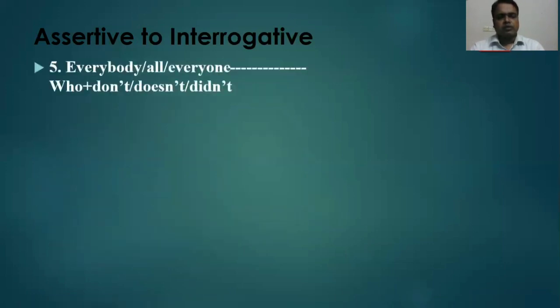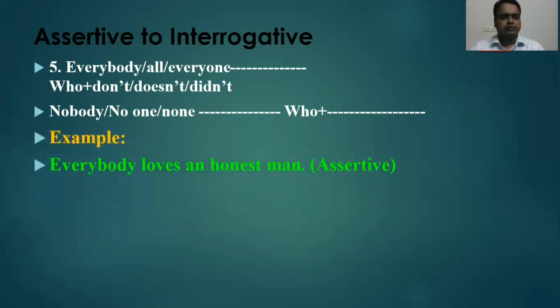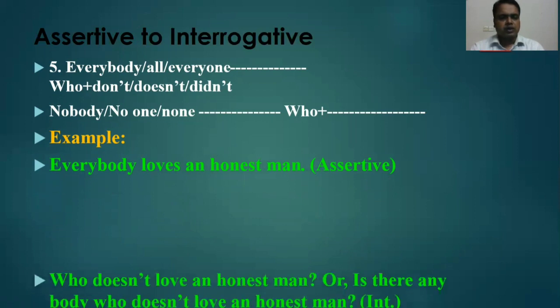Now rule number 5: everybody, all, everyone. If you get these, we have to use who, don't, doesn't, or didn't. Actually it depends on the tense. If you get nobody, no one, or none, in that case you have to use who, then the main verb. Now look at the example, it will be clear. Everybody loves an honest man. This is an assertive sentence. If you want to make it interrogative, what will it be?